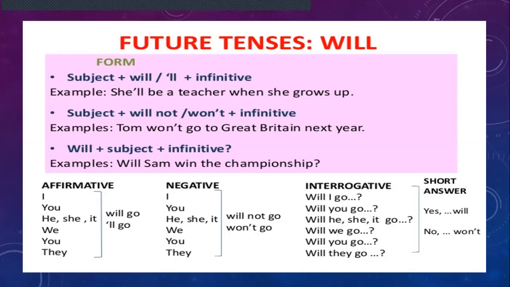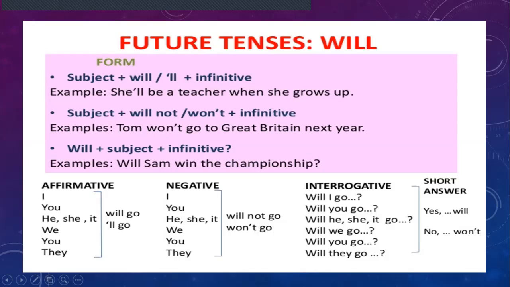I'll go to the gym this afternoon. I'll do some exercises later, for example. In the negative form, we usually say I won't. I won't go to Mexico City this week, for example. He won't go to Mexico City. She won't go. It won't go. We won't go. You won't go. And they won't go to Mexico City next vacation.